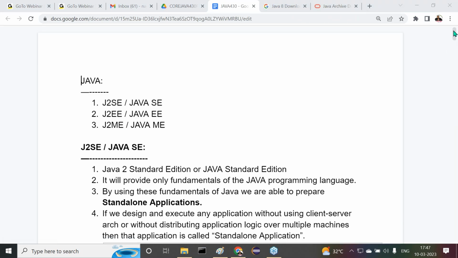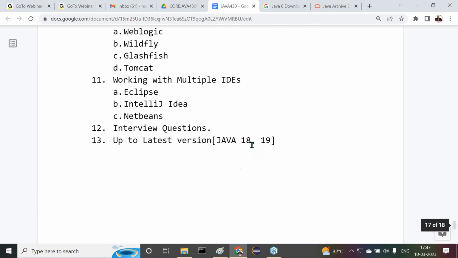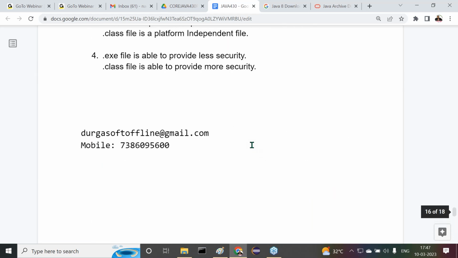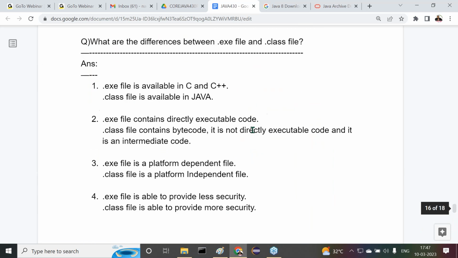What happened? Is our data saved or not? Okay, no problem.